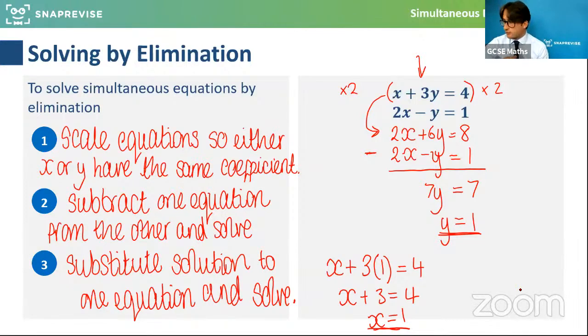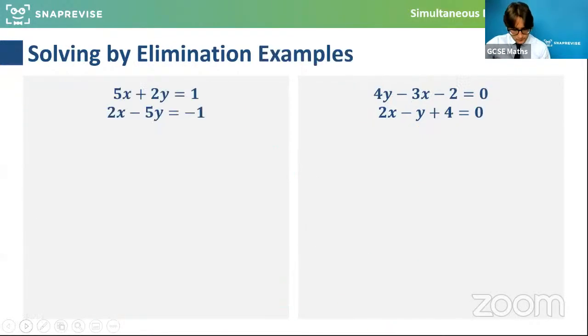So that was using a method known as elimination. And we'll look at another couple of examples here, and we'll look at some slightly trickier ones as well. So let's move this on so we can do that. So this one here, 5x plus 2y equals 1, and 2x minus 5y equals -1. Now, this is a bit trickier because we might sometimes have to scale both equations.